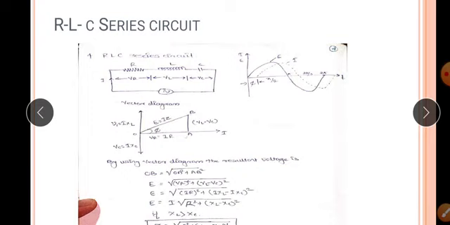If the circuit is RLC, then the impedance is square root of R square plus XL minus XC the whole square when XL is greater than XC. If XC is greater than XL, then Z equal to square root of R square plus XC minus XL the whole square.